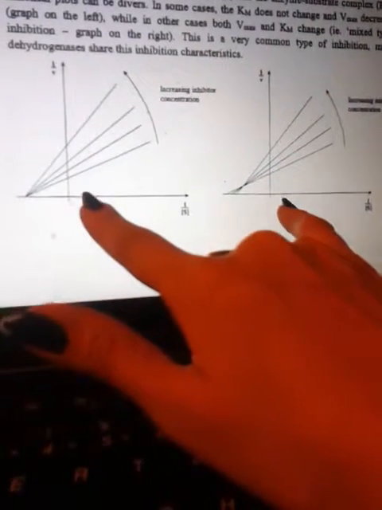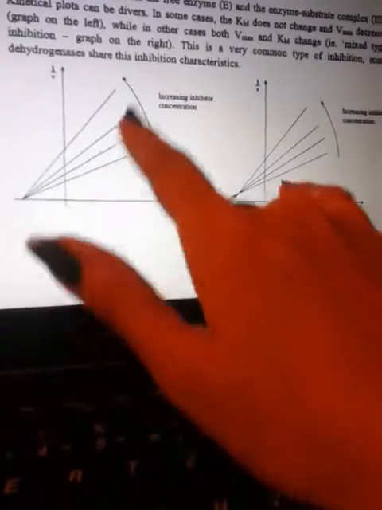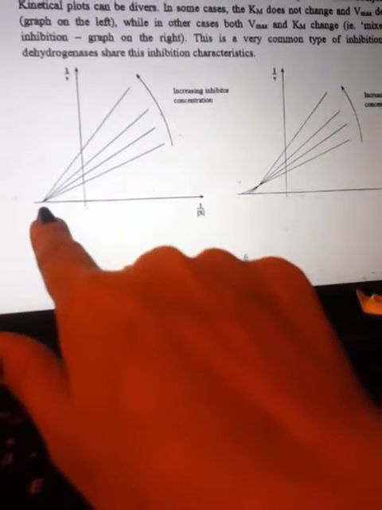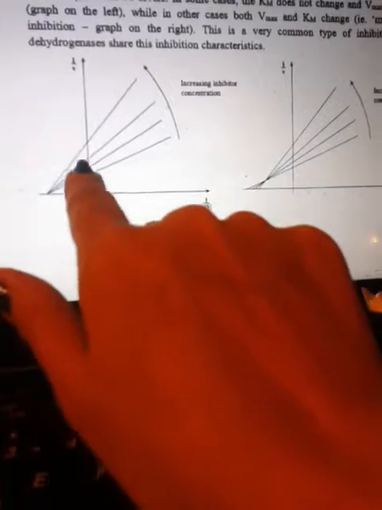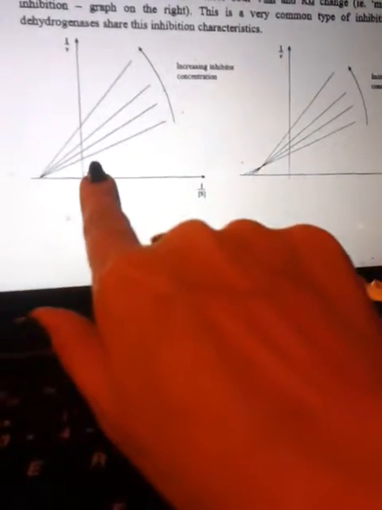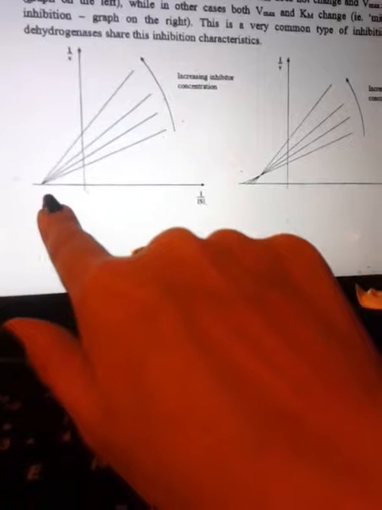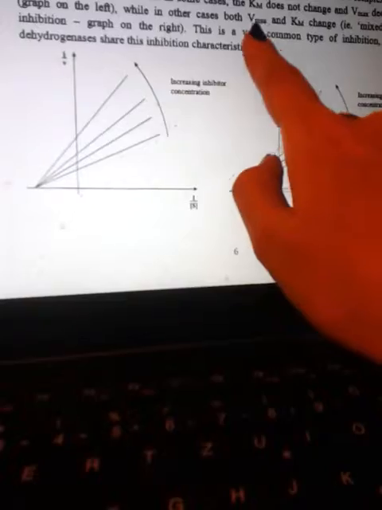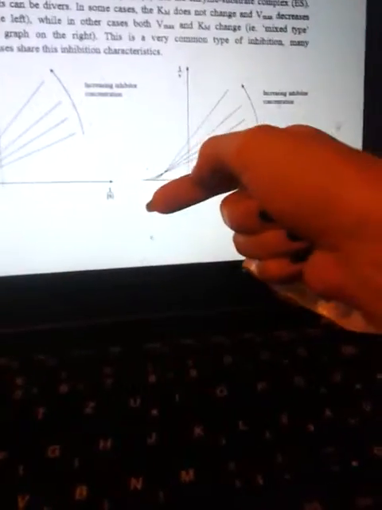You see, we have two types of the non-competitive. Both react with free enzyme and enzyme substrate complex. Kinetic plots can be diverse. In some cases, Km doesn't change and just Vmax decreases, because 1 over Vmax increases, but the Km is constant, and maybe the Km increases, Vmax decreases. You see? While in other cases, both Vmax and Km change.